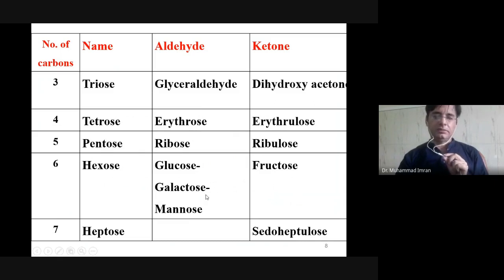Galactose comes from milk sugar, lactose. Mannose comes from mannan, a polysaccharide, and fructose mostly comes from sugar cane. It is also an instant source of energy because it metabolizes more rapidly as compared to glucose.